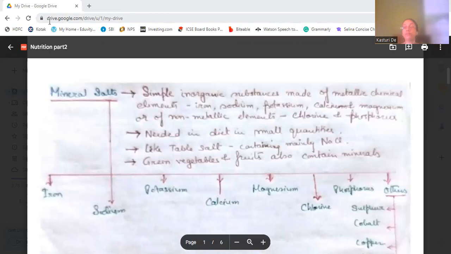Also, I want to tell you that after concluding this chapter, we will discuss some ICSE pattern questions on this nutrition chapter and the previous chapter, that is economic importance of bacteria and fungi. Both of them we will be discussing.